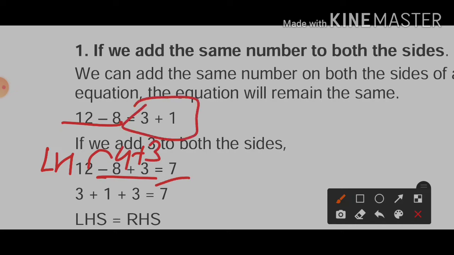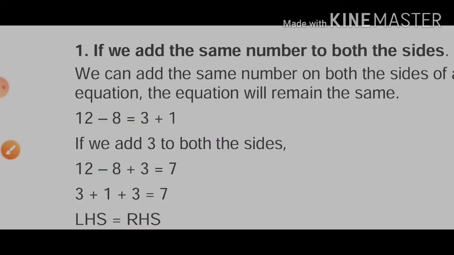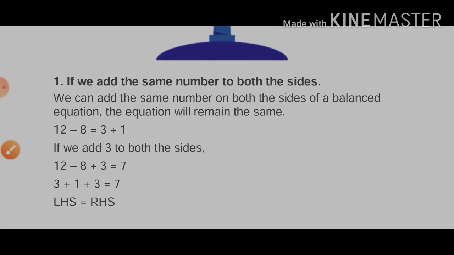Then take the right hand side. Here also you have to add plus 3. So 3 plus 3 is 6, 6 plus 1 is 7. Now you can see that LHS is equal to RHS. So this one is a balanced equation.